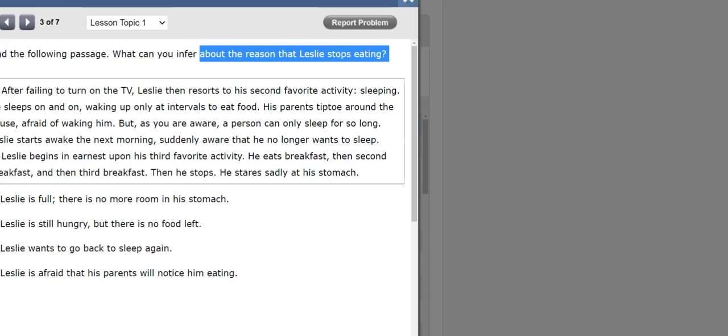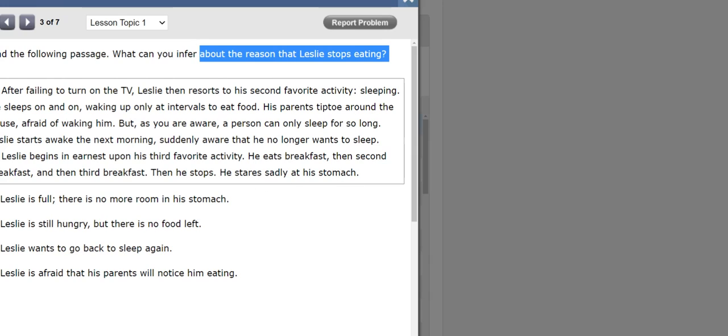Okay, so the question is asking me, what can you infer about the reason that Leslie stops eating? I'm not even going to look at the answers, but I'm going to think about the question. Well, Leslie stops eating, right? He's doing his favorite activity. He's eating 3 times. And then all of a sudden he stops. He stares sadly at his stomach.